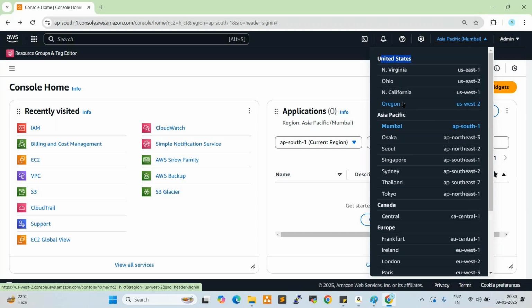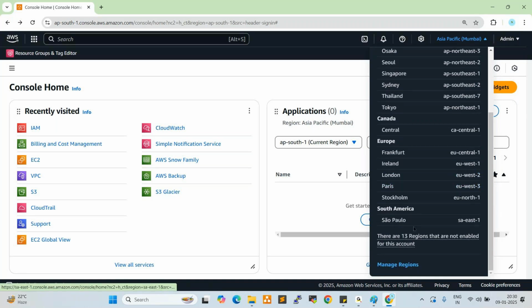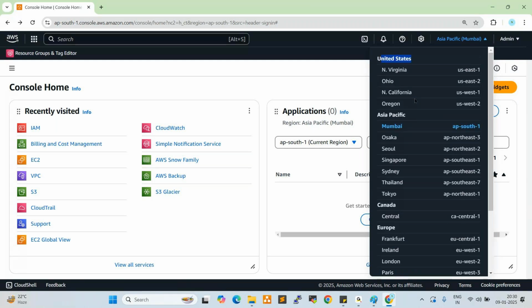Next one, Asia Pacific. Here, Mumbai, Osaka, Seoul, Singapore, Sydney, Thailand, Tokyo. Then Canada Central, Europe data centers, South America. So these are all data centers available across the globe. Better you use the Mumbai data center. In real-time projects, as per the project team requirement, we can choose the data center, and in the data center we can create the resources.